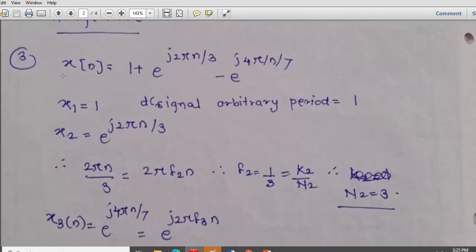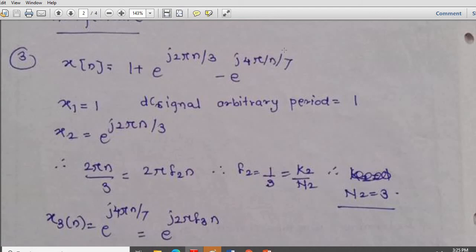So x of n is equal to 1 plus e raised to j2 pi n by 3 minus e raised to j4 pi n by 7. Here x1 is a DC signal, with arbitrary period 1, this is the constant part. x2 is e raised to j2 pi n by 3, and the next is e raised to j4 pi n by 7.